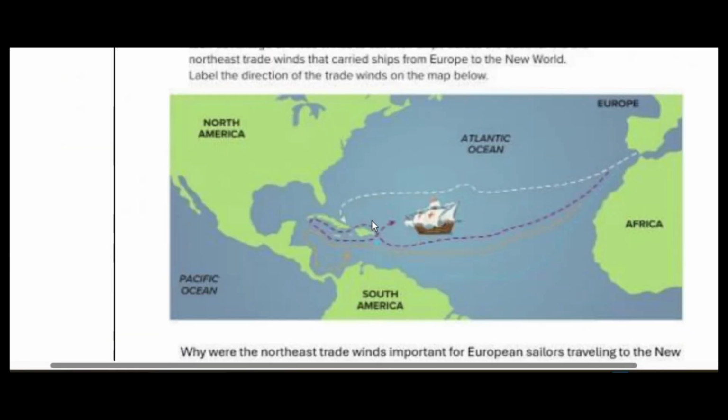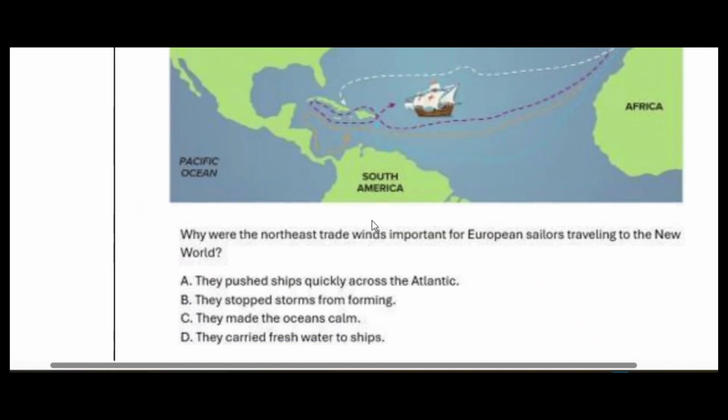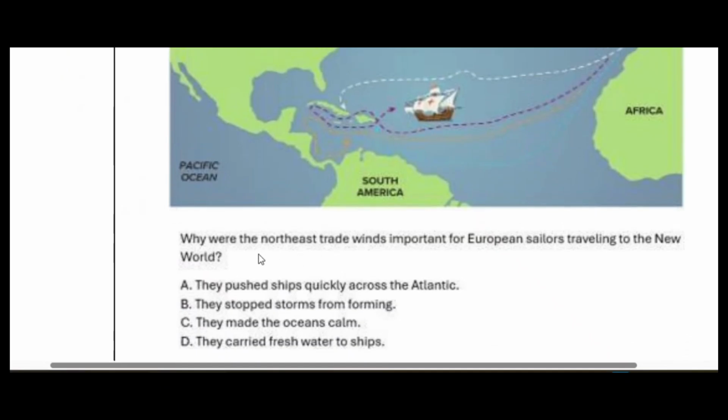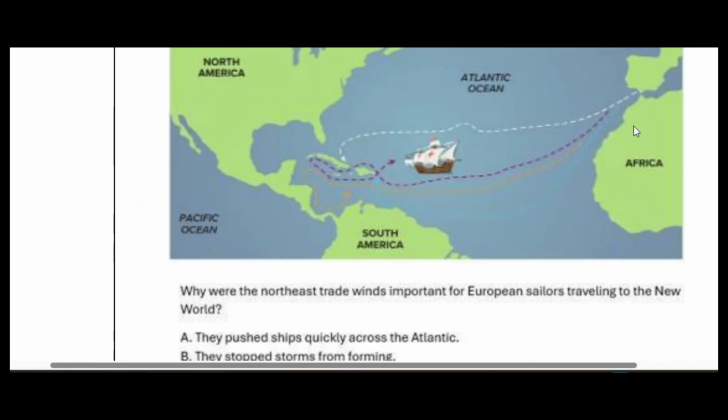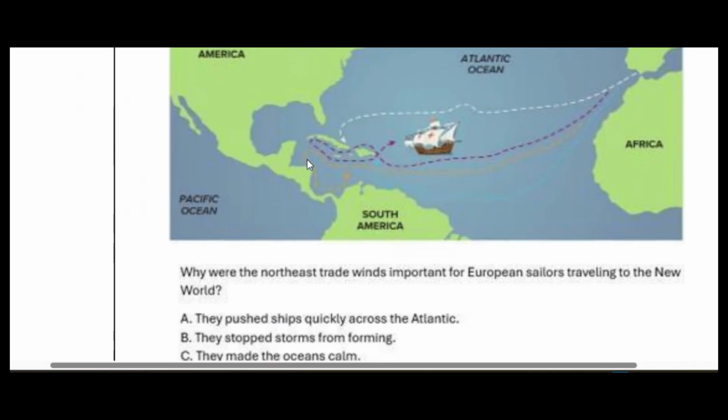Okay, next one. Let's look at this one. Why were the northeast trade winds important for European sailors to travel to the New World? Why was it important? Because it could take the ships from one continent to another continent, right? So the trade winds did that for them.